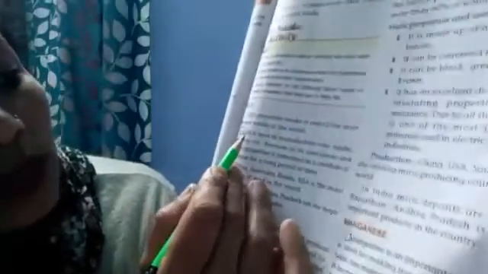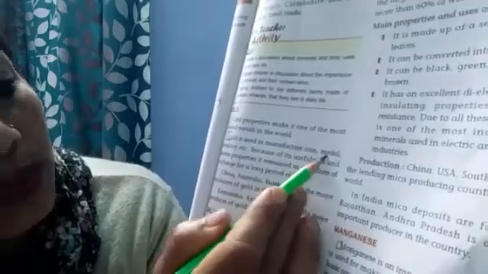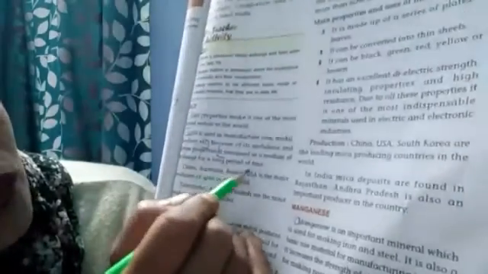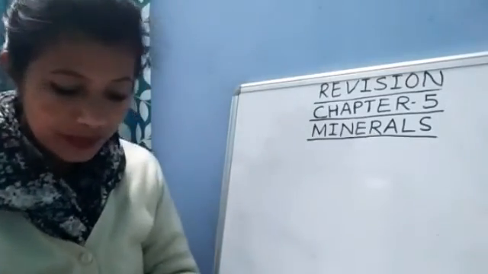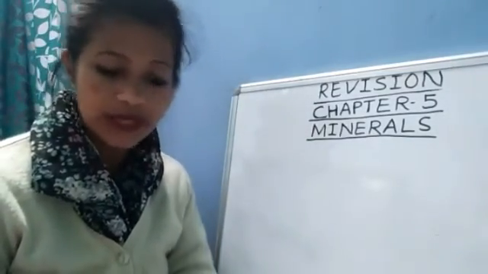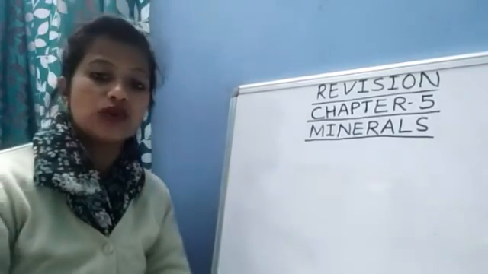Mention any two uses of gold. See, from here you will write the answer. Page number 81. Gold is used in manufacture of coins, medals, jewelry, etc. That is the first use. Second use: it remained as a medium of exchange for a long period of time. This will be your second use of gold.